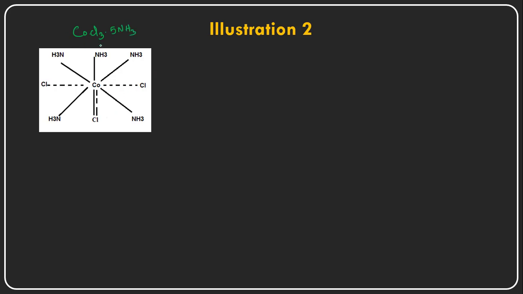So this is the molecular formula of this particular complex, cobalt trichloride with 5 ammonia molecules, and when it is subjected to react with silver nitrate, we are doing the halogen test here.